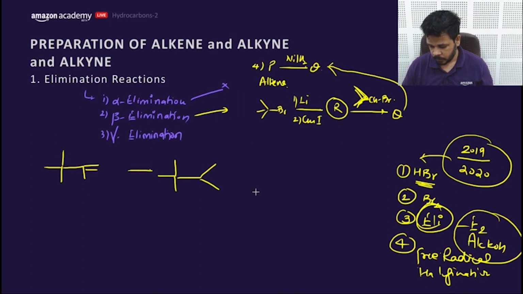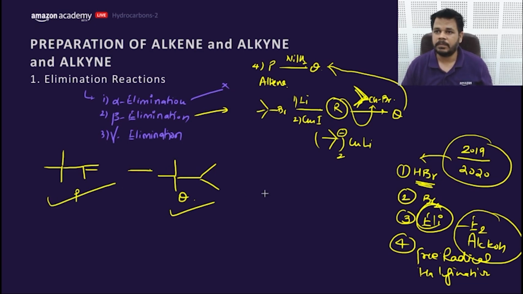So according to option 1, this would be P and this would be Q. Now if I make a Gilman's reagent here, this would be the negatively charged species, R2CuLi, and it will go for attack here and form this compound. That means option A would be correct, my dear friend.